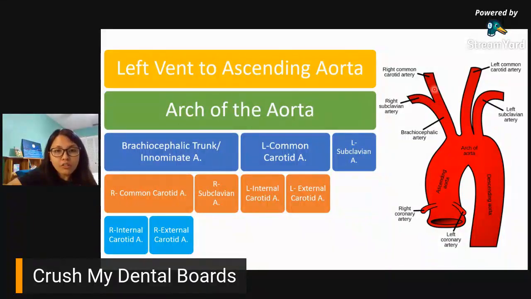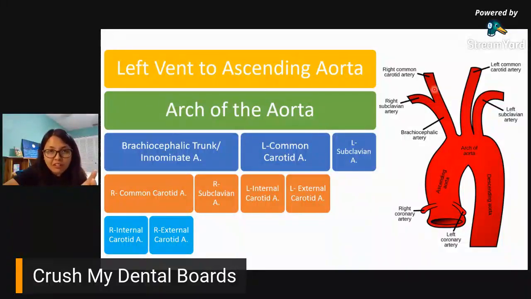Okay, so from the arch of the aorta, you have three branches. You have your brachiocephalic trunk on the right side, and then on the left side, you have your left common carotid, and you have your left subclavian artery. So going further, on the right side, yung brachiocephalic trunk, it would divide into two. You have your right subclavian, and you have your right common carotid artery.